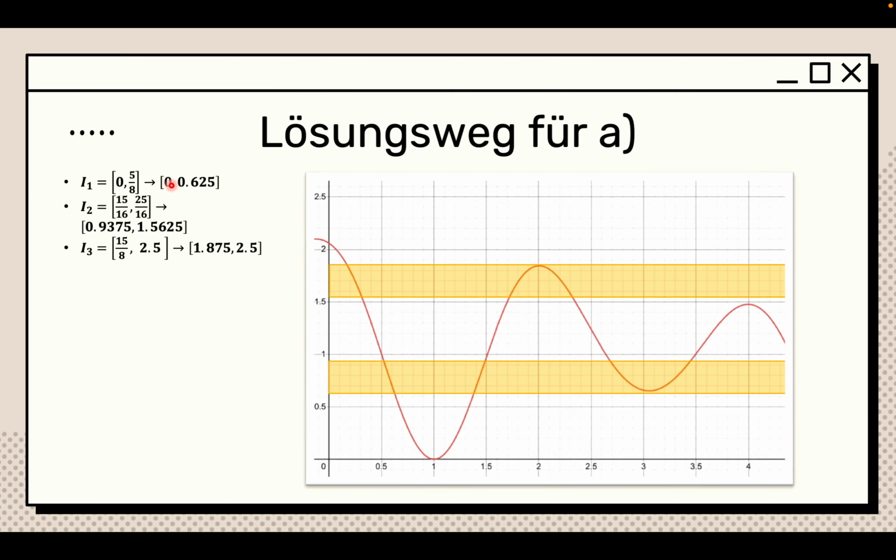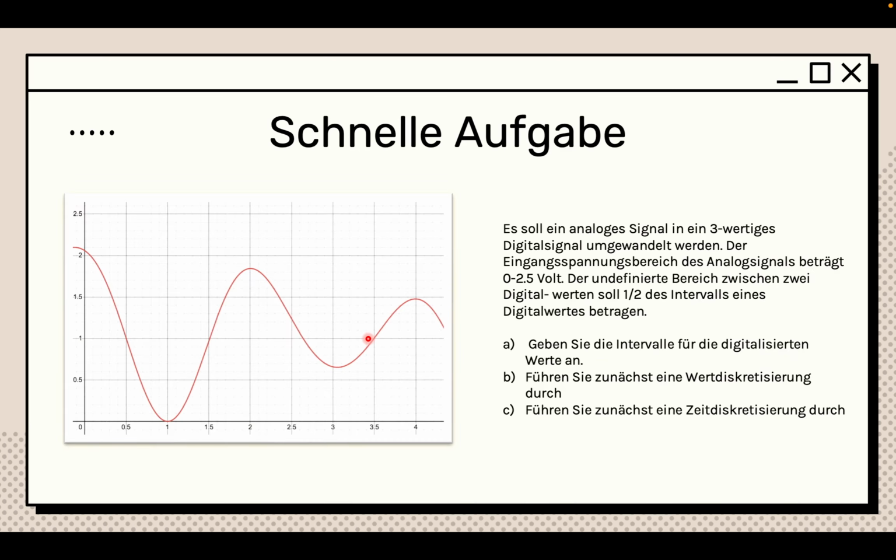And it's pretty simple. So now that you have your undefined areas, we can do the following exercise. Over here, we're going to start off with the zeitdiskretisierung. The zeitdiskretisierung should be on B, and wertdiskretes should be in C, because I just mixed it up. So we'll start off with zeitdiskretisierung, in a sense.